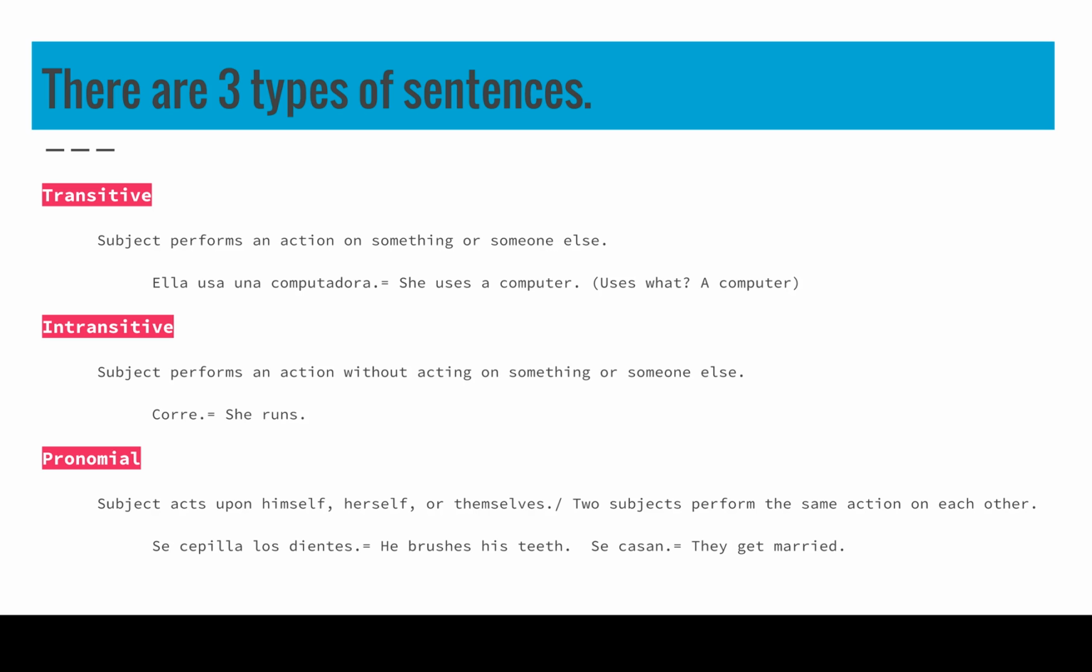Second would be when 2 subjects perform the same action on each other. So this would be se casan. They get married. You could say they hug each other. So you're hugging each other. You're doing it at the same time. You're performing the same action on each other. Transitive sentences, though, will be our focus.